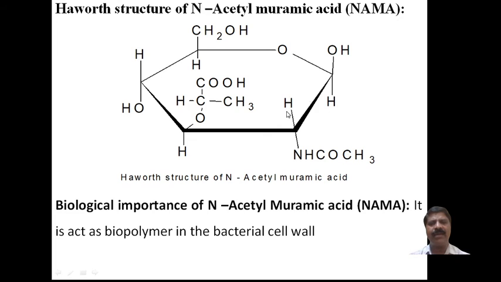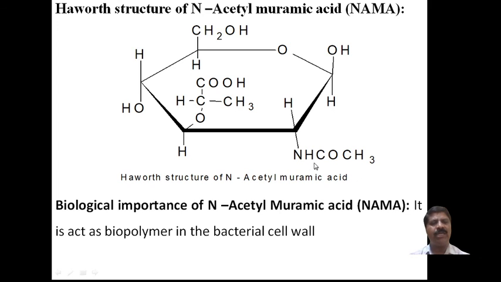Here this is actually beta D glucose. Beta D glucose means there are OH groups here. You have to take it as beta D glucose. Then beta D glucose is converted into N-acetyl beta D glucosamine.